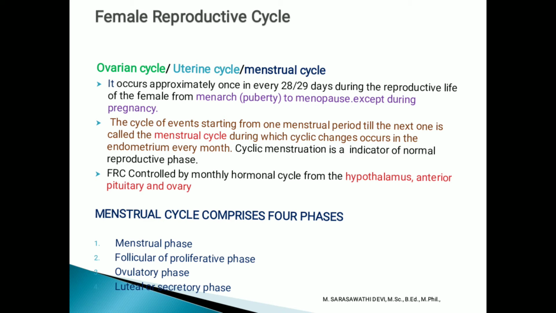The menstrual cycle comprises four phases. First one, menstrual phase. Second one, follicular or proliferative phase. Third one, ovulatory phase. Fourth one, luteal or secretory phase.